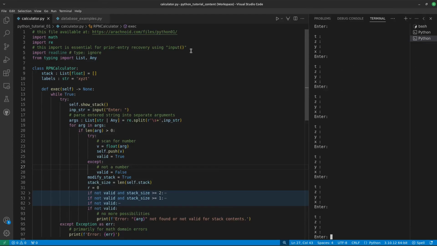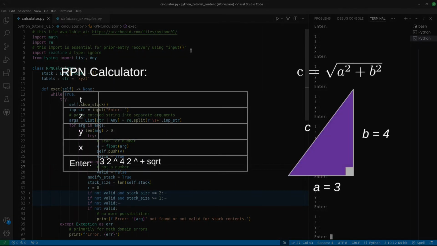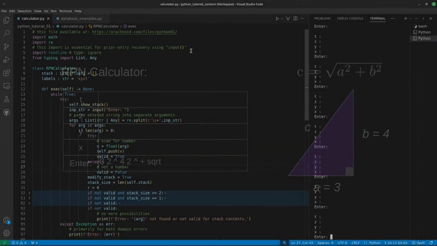Before I describe the code, let me show an example of an RPN calculation. Viewers may know that the length of the hypotenuse of a triangle is the square root of the sum of the squares of the other two sides. For this example, let's use a well-known Pythagorean triple, a triangle whose sides are all integers and that have a certain relationship. Example, 3, 4, 5. I'll use the two known sides, 3 and 4, to calculate the hypotenuse, the third side.